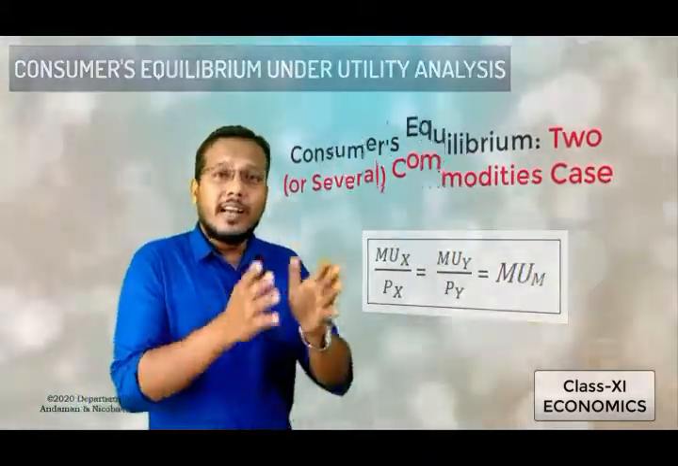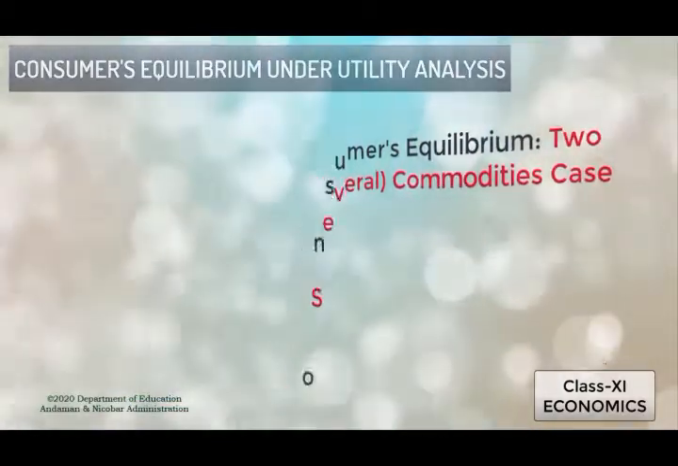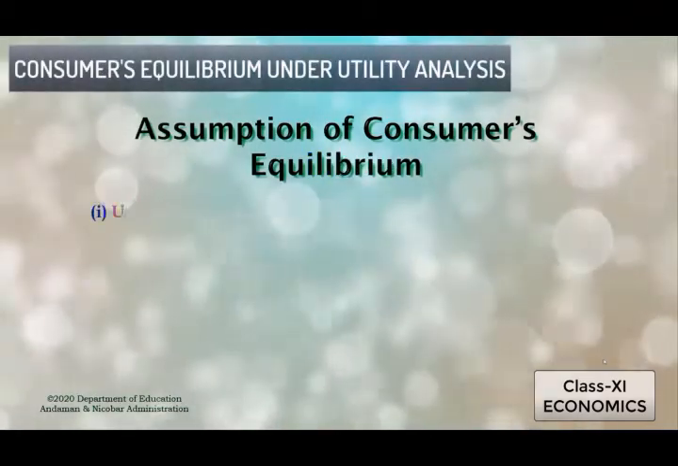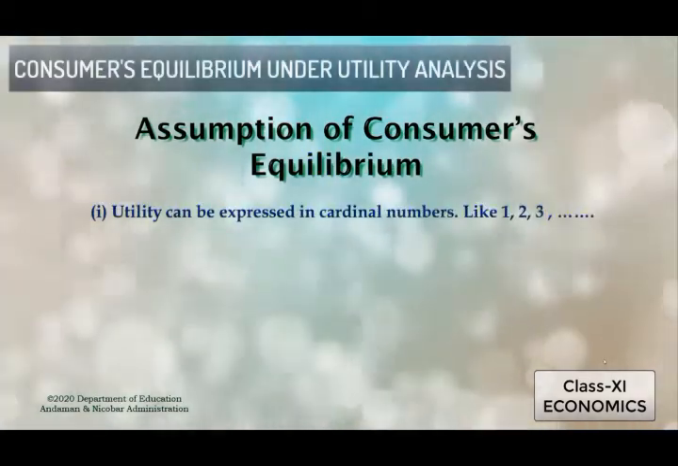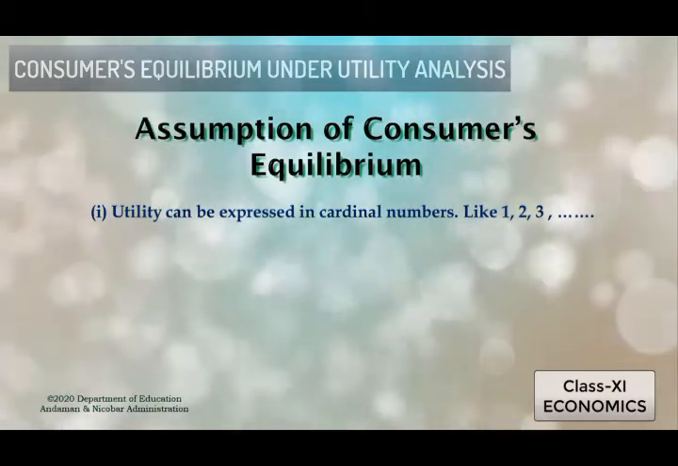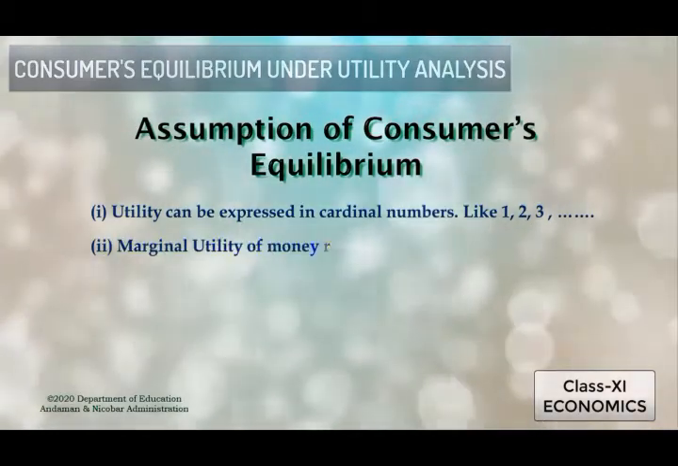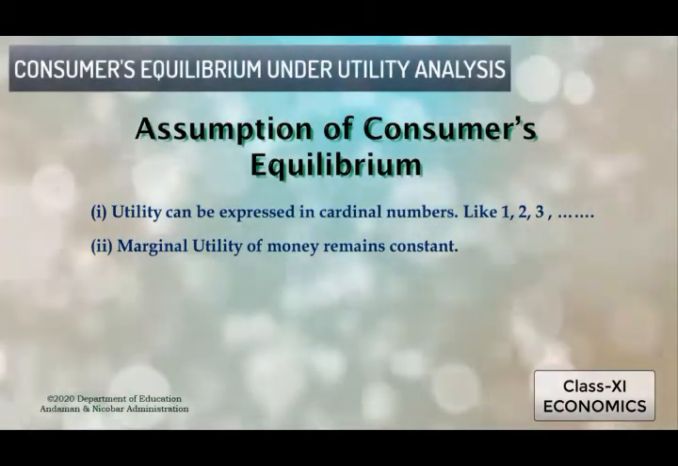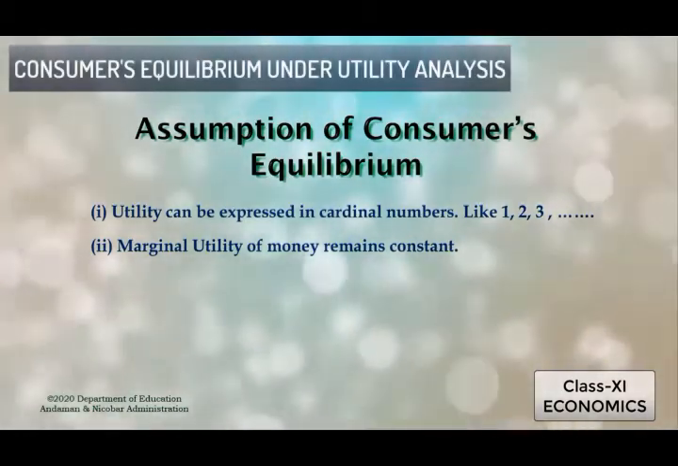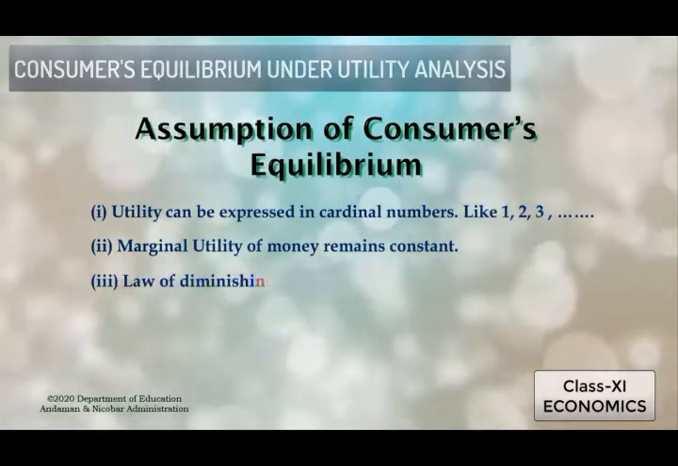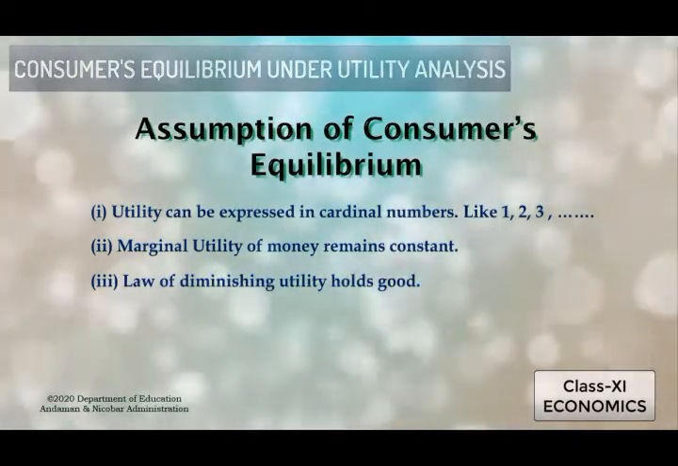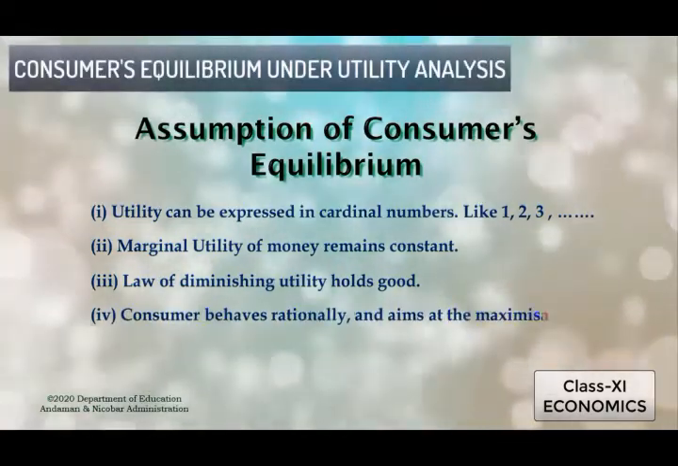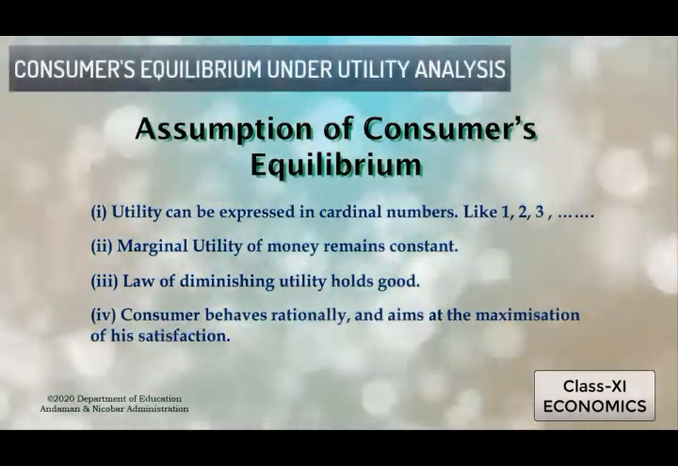First of all, we see the assumptions. In the assumptions of consumer's equilibrium, the first one is utility can be expressed in cardinal numbers like 1, 2, 3 and so on. Second, marginal utility of money remains constant, that is, here the MU of M remains constant. Third, the law of diminishing marginal utility holds good. At last, the consumer behaves rationally and aims at maximization of his satisfaction.